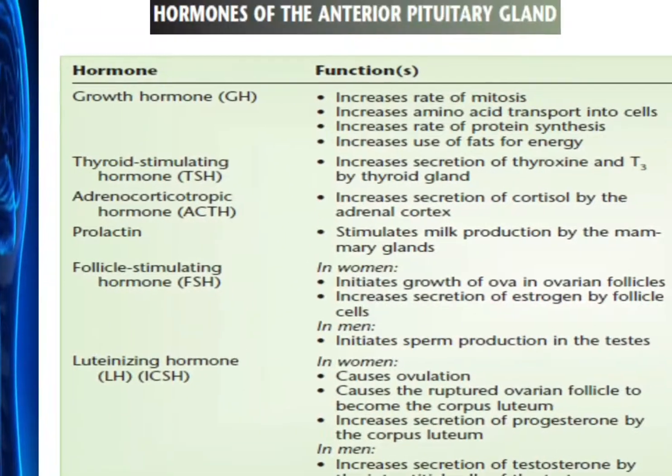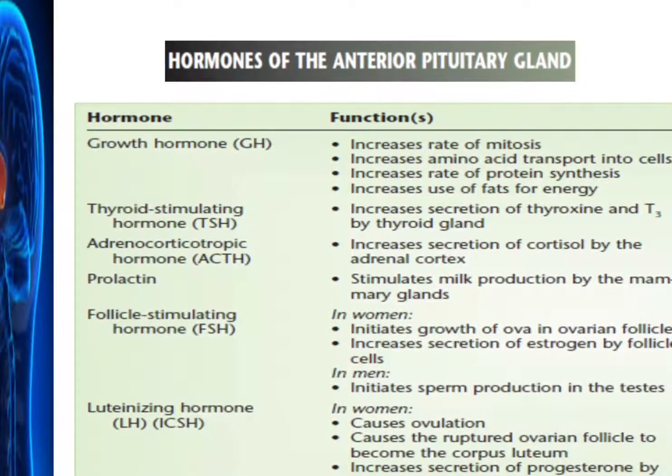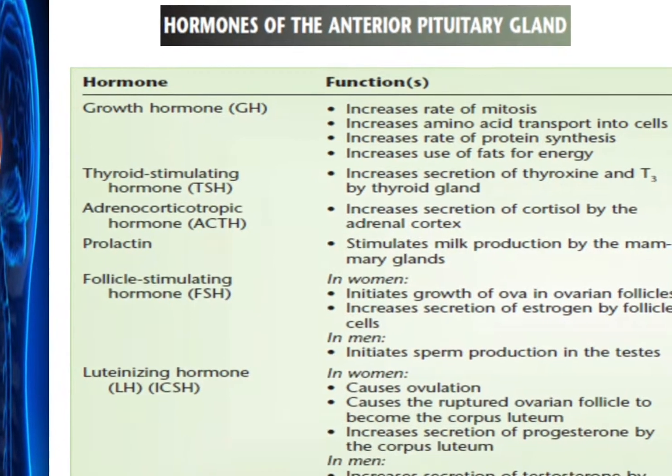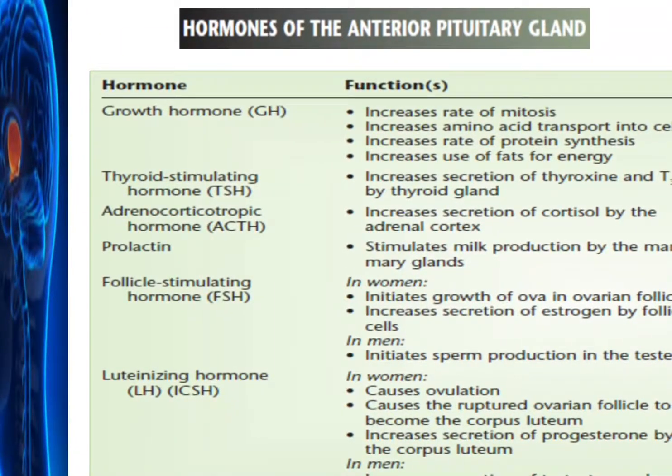Here is a brief list of the hormones of the anterior pituitary gland. We studied in the previous lecture the three main hormones of the anterior pituitary gland, which directly affect the specific organs. And today we studied the tropic hormones, the pituitary tropins. So together, what are their functions? This is just a brief. In this table there is a brief of what we studied in the previous lectures.